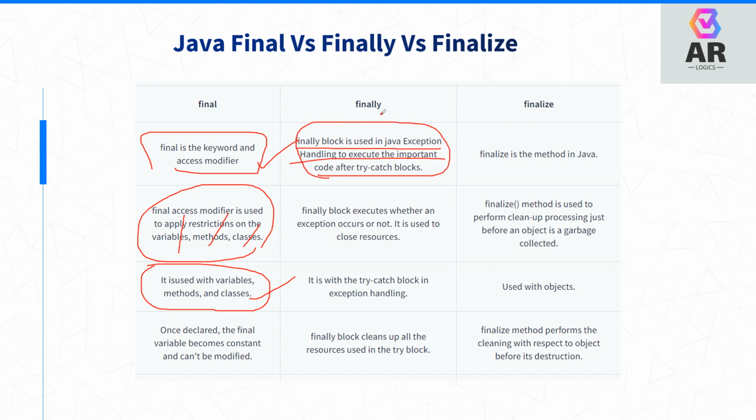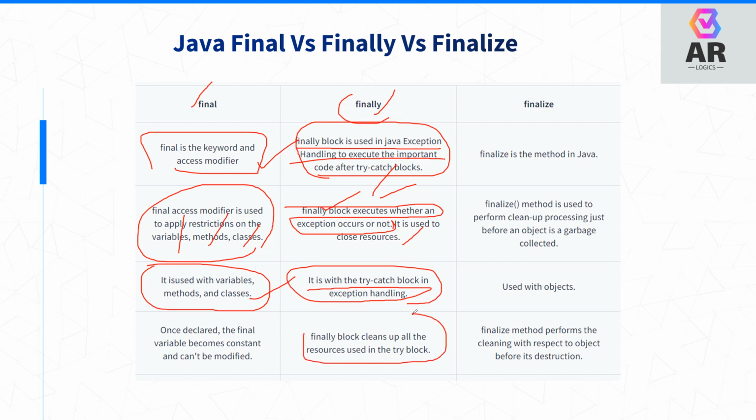Final is for the access modifier. Finally is for exception handling. The finally block executes whether an exception occurs or not. Whether the exception occurs or not, the finally block will be executed. If you declare the finally block, it will be executed. It is used to close resources, with try catch block exception handling. The finally block cleans up all the resources used in the try block. Okay, these are the three points we can tell.